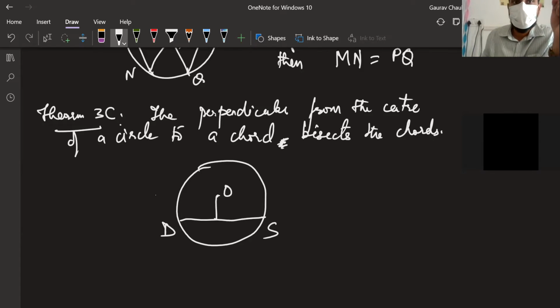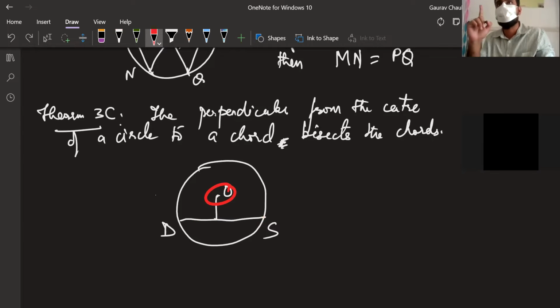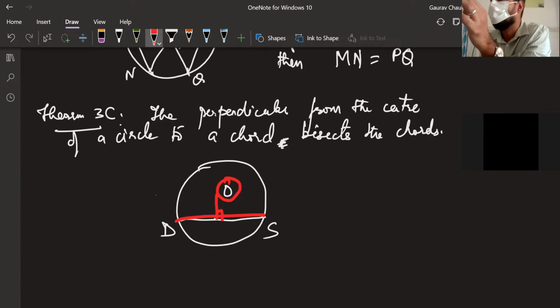One end is on O and one end is anywhere on the chord. But wherever that end is, it should be perpendicular. That will happen only at one position. If I go a little to this side, it will not be perpendicular. So it will happen only here, and this will also be the shortest distance between the center and the chord.